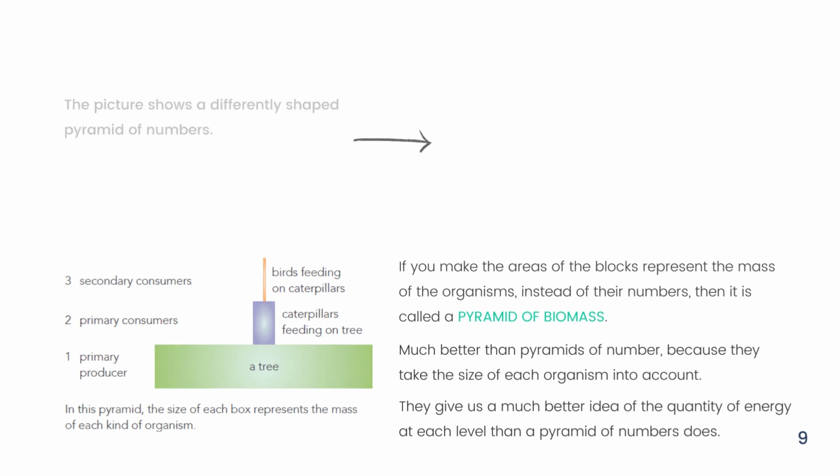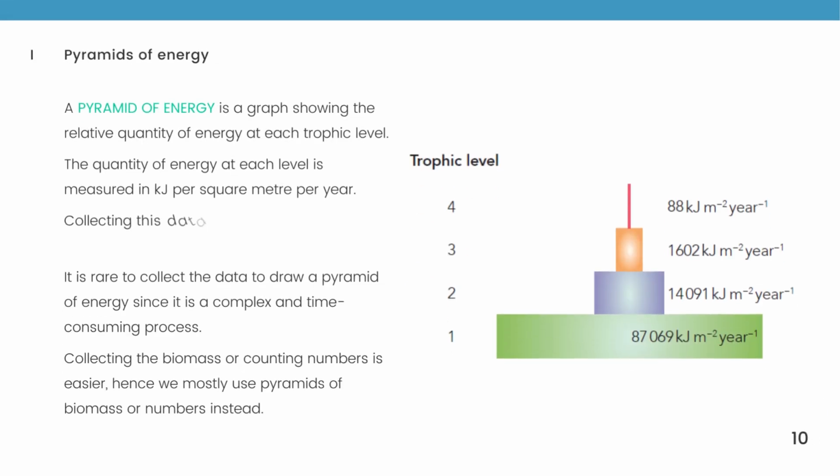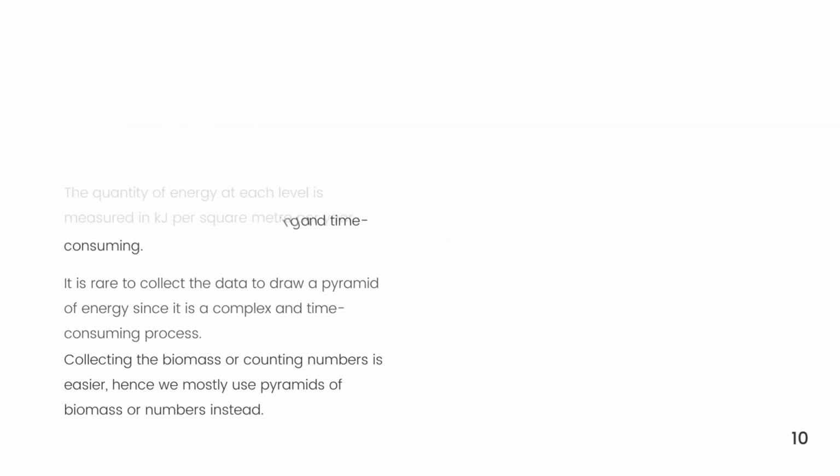A pyramid of energy is a graph showing the relative quantity of the energy at each trophic level. The quantity of energy at each level is measured in kilojoules per square meter per year. Collecting this data is challenging and time-consuming. It is rare to collect the data to draw a pyramid of energy since it's a complex process. Collecting the biomass or counting numbers is easier, hence we mostly use pyramids of biomass or numbers instead.